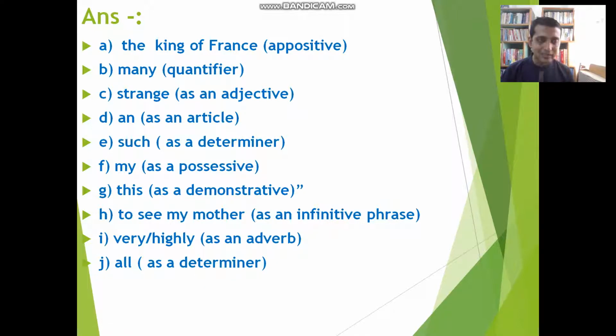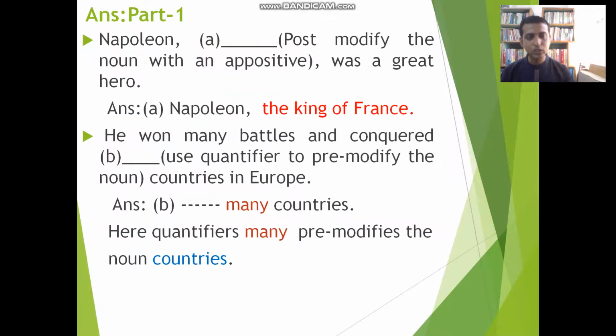But this is not clear to you. This is not the way of gaining skill in the use of modifiers. Now, what is the appropriate way? How will you take practice? This is how you will take practice. This is how you will have to follow.